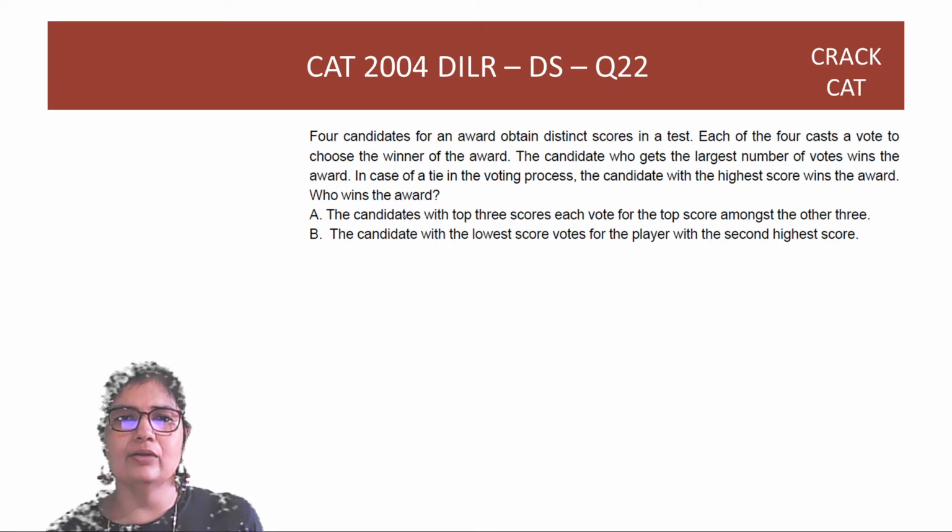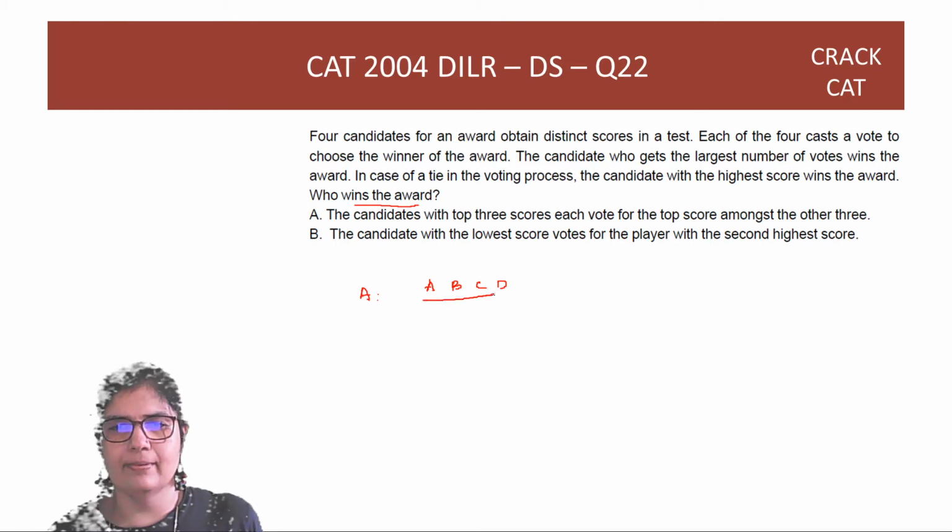Okay. Now the question is, finally we have to find out who wins the award. So the candidate with the top scores, top 3 scores, each vote for the top score amongst the other 3. Okay. So let's say there are 4 candidates A, B, C and D. Right. These are the top 3. A will vote for B because B is the largest amongst the 3. B will vote for A.